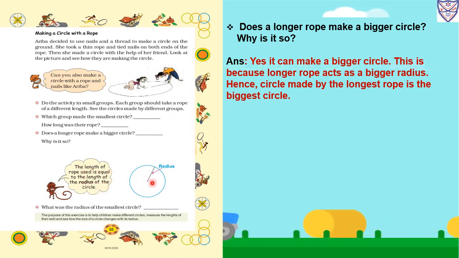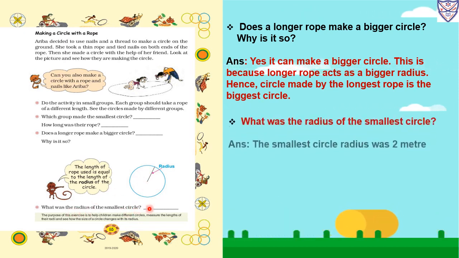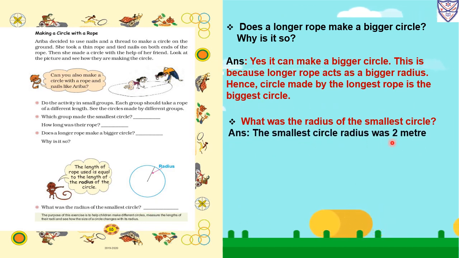So in the circle, this is a radius. They are making it with the rope, so the rope is the radius of the circle. What was the radius of the smallest circle? The smallest circle's radius was 2 meters. The rope was 2 meters, so the radius was 2 meters.